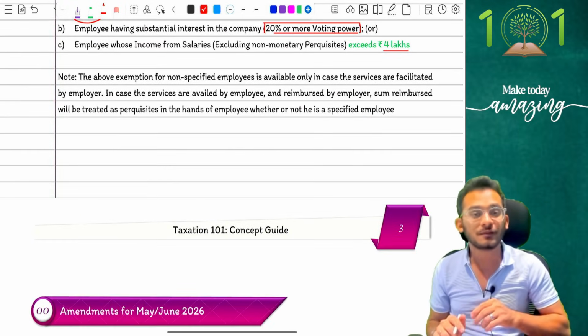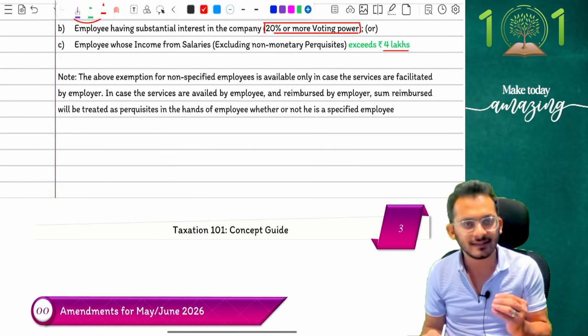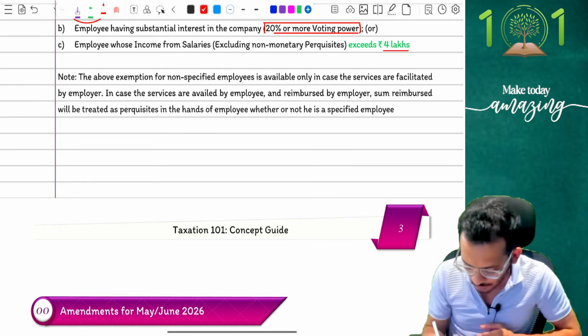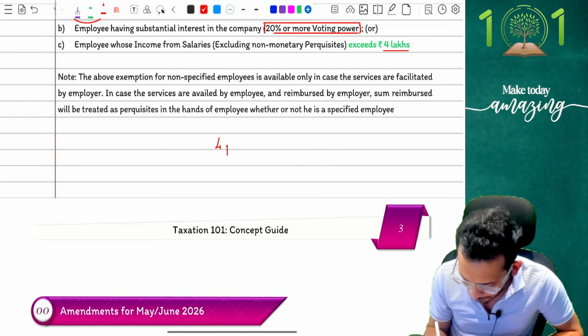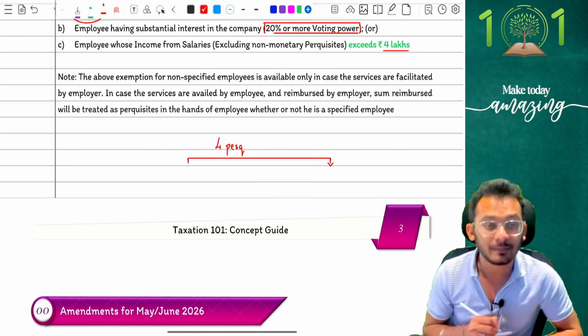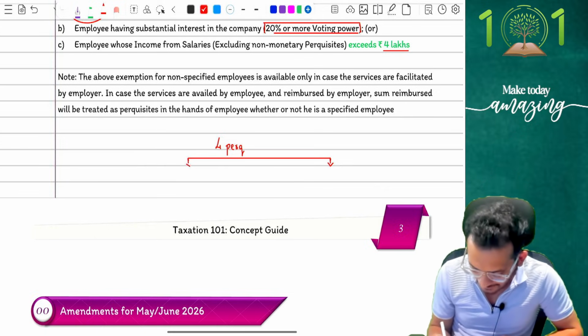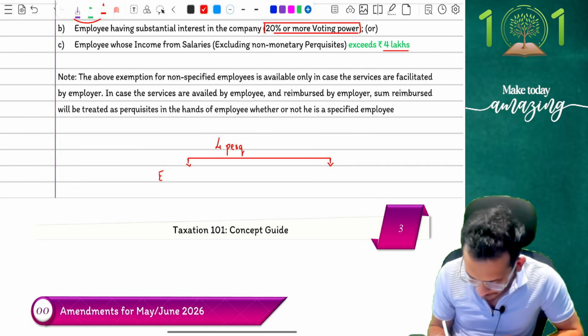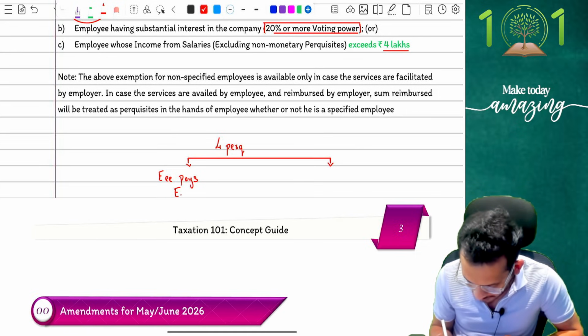Even though I'm reading this amendment, I want you to understand this very carefully. When it comes to these 4 cases, income tax went a little crazy. You already have it in your book itself, but I'm explaining this once again. When it comes to the 4 components we spoke about, the 4 perquisites, income tax says, first you have to explain to me, how are you receiving these benefits? One, you are telling me, sir, the employee is paying for the benefit and the employer is reimbursing.